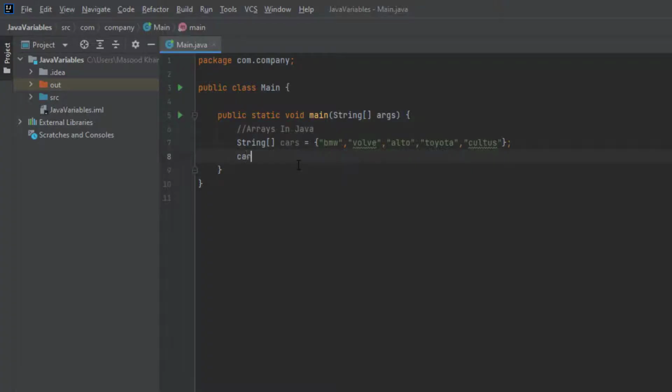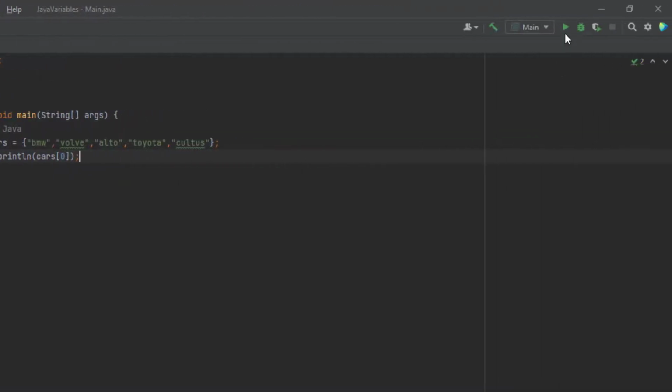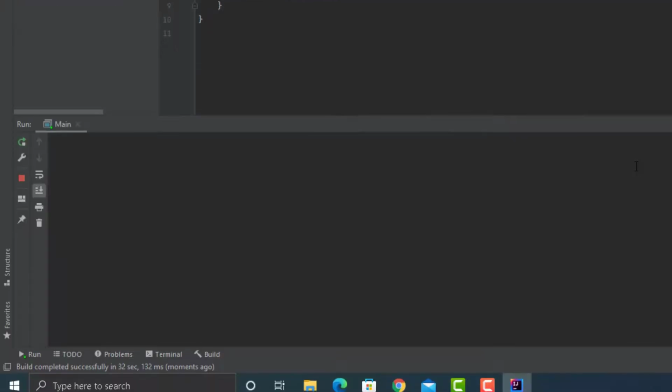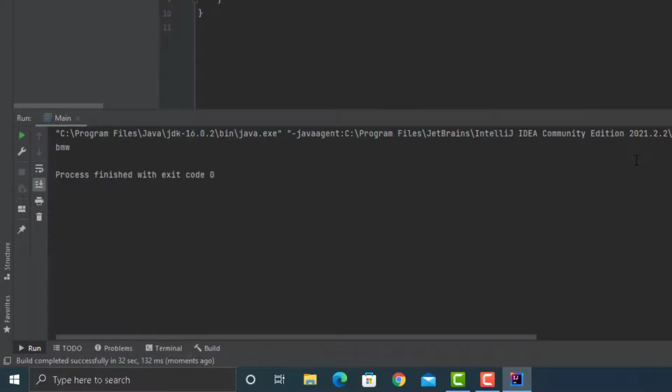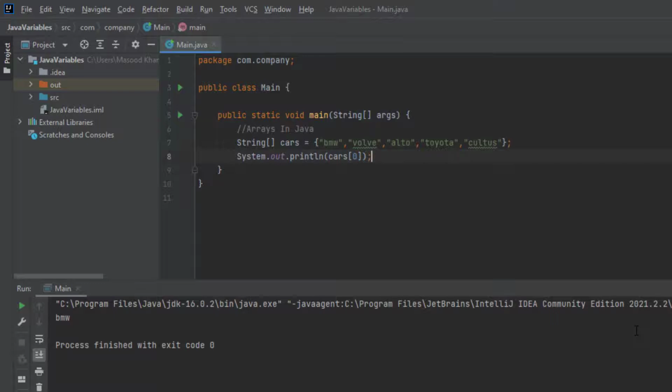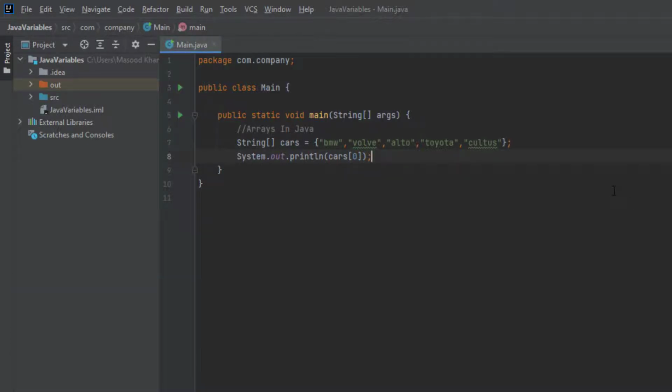Now if you want to print the first item inside the array, you can do so by just typing the name of your array inside the System.out.println function. And you can use square brackets after the name of the array to provide the index. As I want the first value of the array, you can simply put 0 here. Let's run our program. There you go, it has printed the first item inside our array, that is BMW. Similarly, you can also print any other element of an array using its index. I hope you have learned what arrays are and how they work in Java.